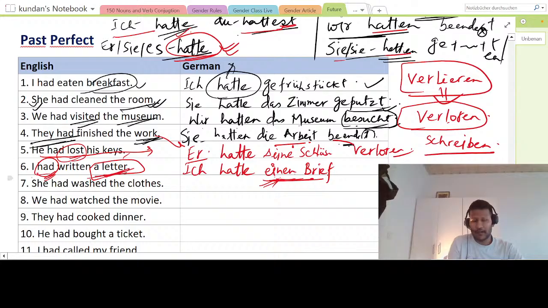So he has written a letter. So letter is masculine, der Brief. Der Brief or ein Brief. So that will change to einen Brief. And written, right? So schreiben, this will change to ge plus schrieben. Geschrieben. Not te here. So I will say ich hatte einen Brief geschrieben. Geschrieben. I hope there is no doubt in this part.